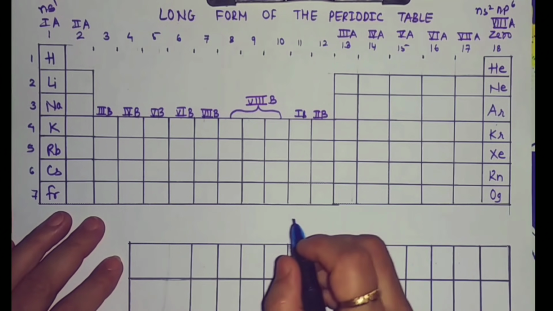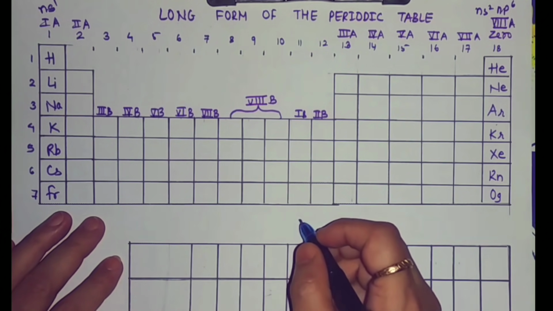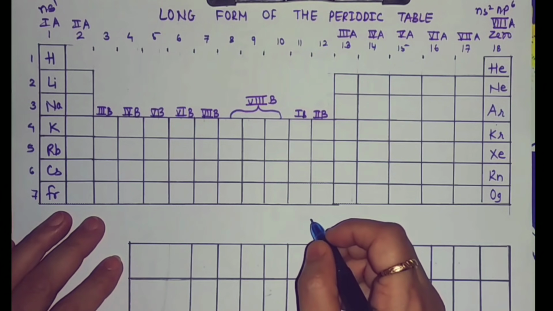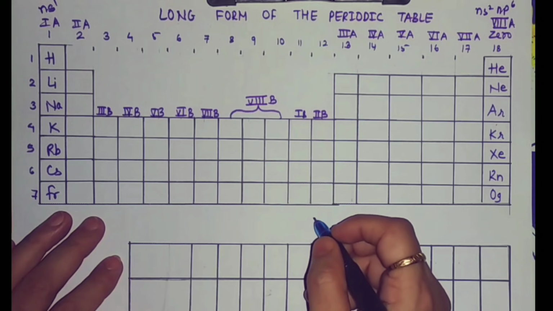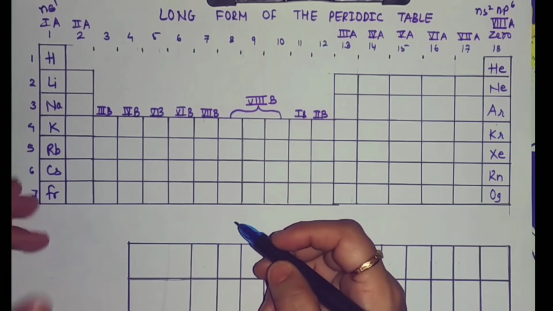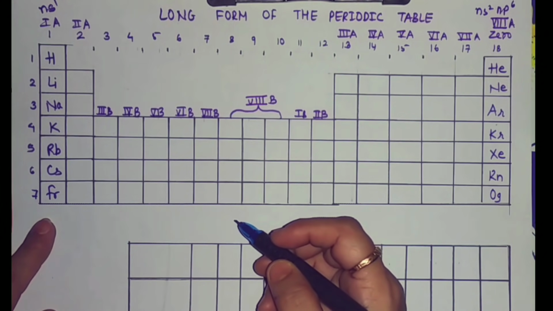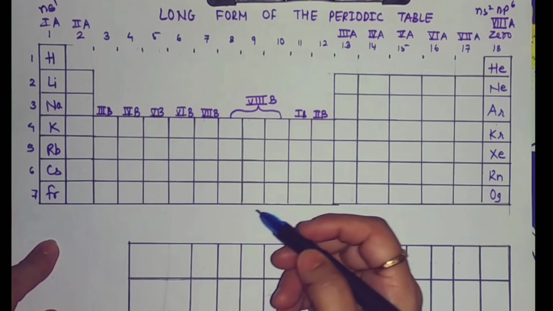Students, to remember the atomic number of all the elements is a tedious job. So let us try to remember the atomic number of first group elements in a simplest way. You need to remember few numbers, that is 2, 8, 8, 18, 18 and 32.